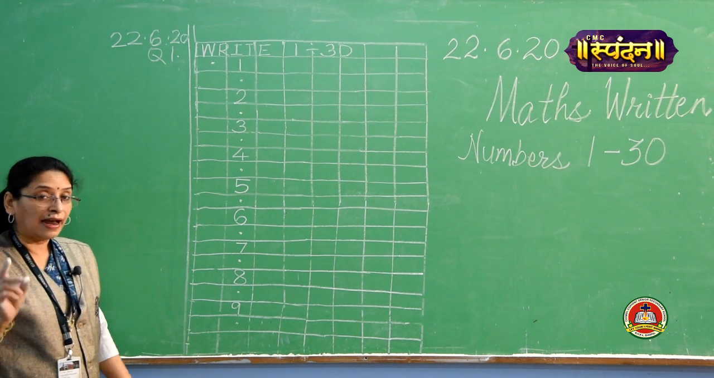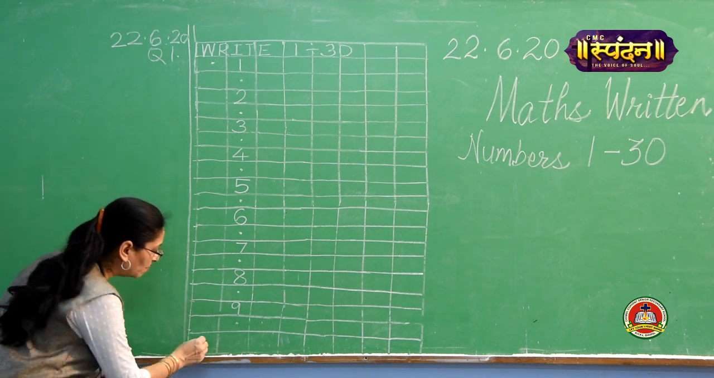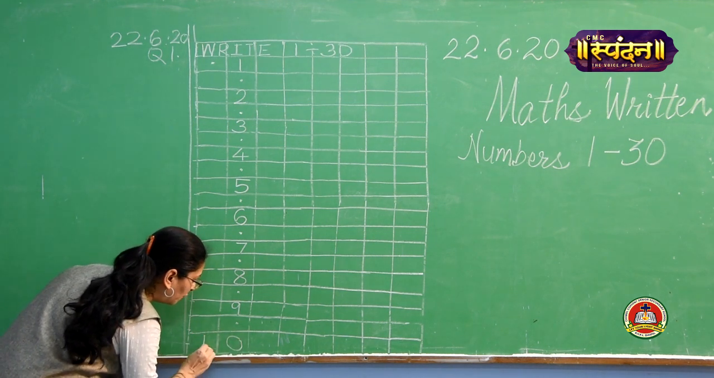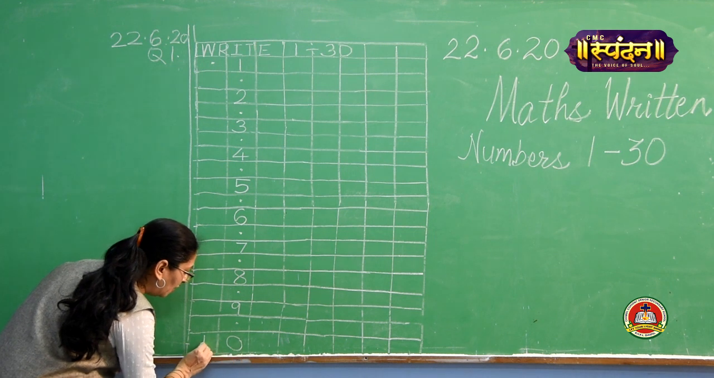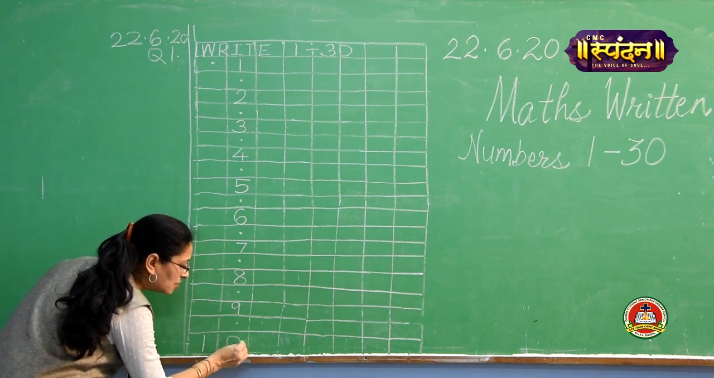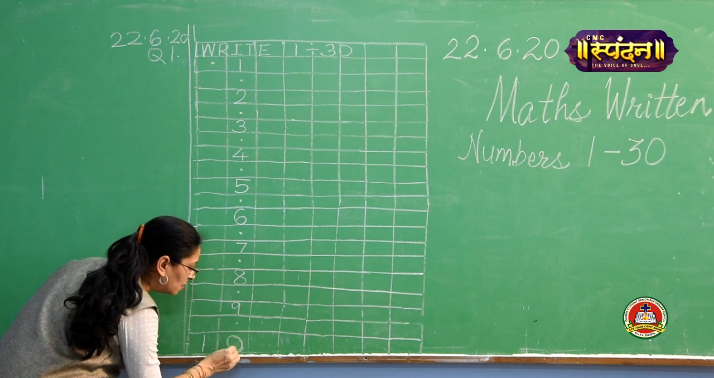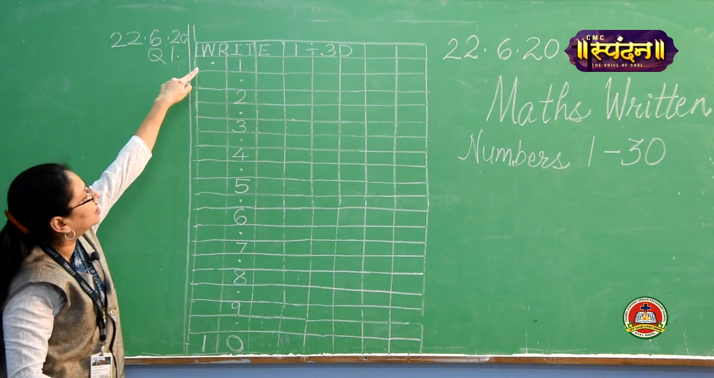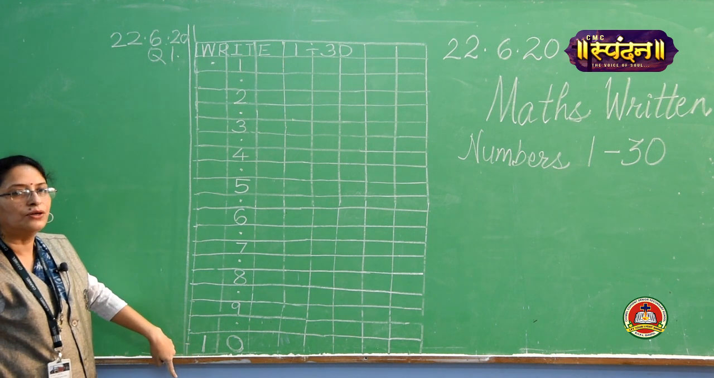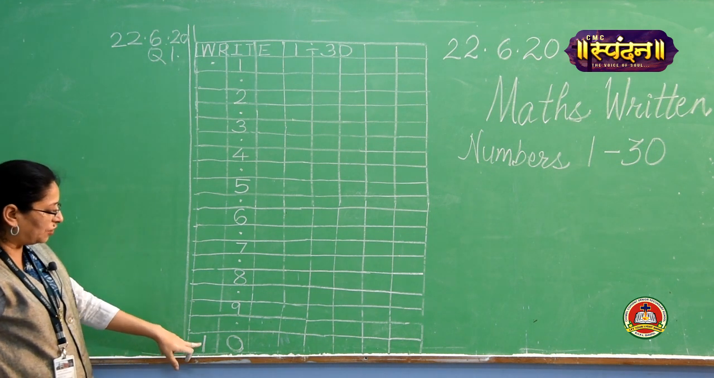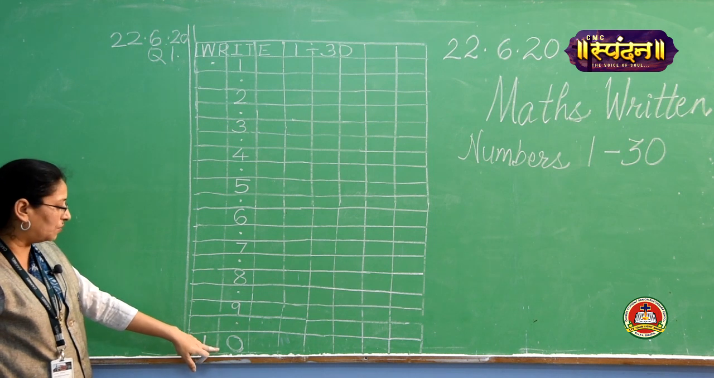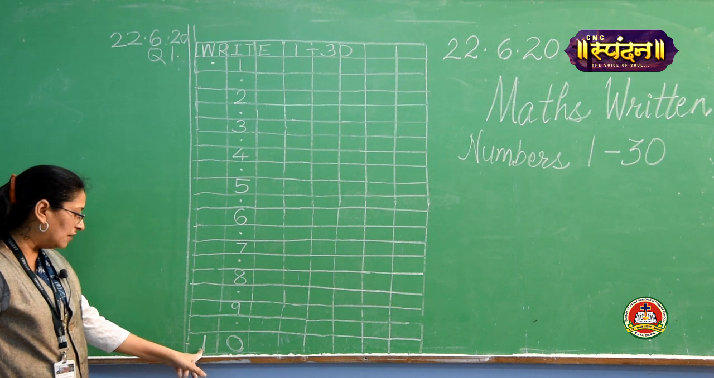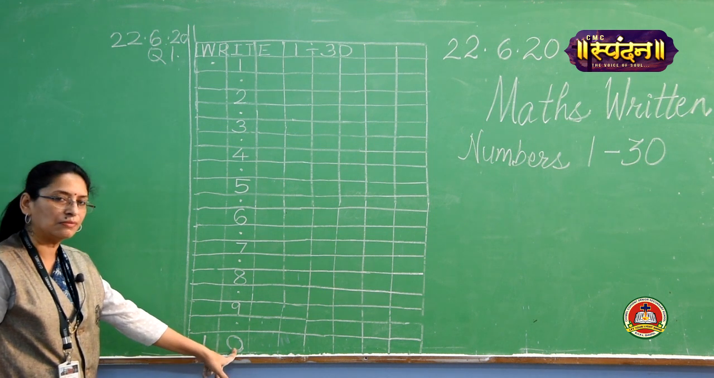Then write 1, 0, 10. But remember, you have to write 1 in tens place. Okay. This is your units place. You have to write 0 here and 1 here. That's why we skip this whole line. Okay. Come on. Have you written number 10? Check you have written number 10 properly. 1 in this box and 0 in this box.